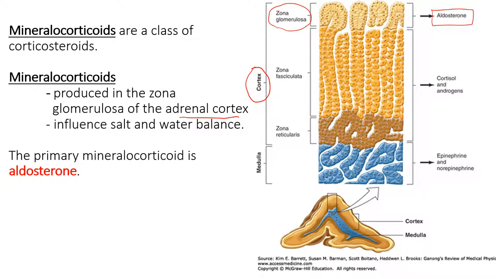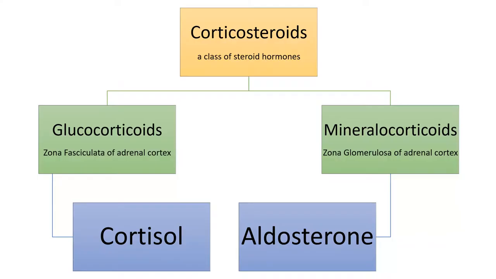And it's the primary mineral corticoid, right? Aldosterone is. So we're just going to mainly be talking about aldosterone instead of all of them. The zona fasciculata is where cortisol is coming from. And then the zona reticularis is where the androgens are mostly coming from. And then in the medulla of the adrenal gland, remember, this is where you have epinephrine and norepinephrine being secreted.